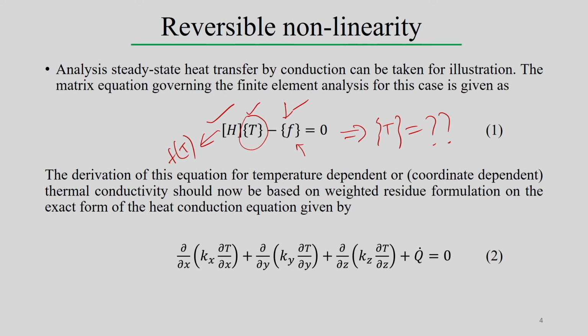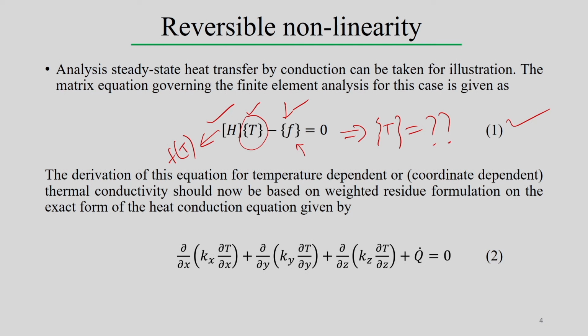Now, the derivation of this equation, the final form of the equation for temperature dependent or sometimes coordinate dependent thermal conductivity, should be based on the weighted residual formulation on the exact form of the heat conduction equation. We have seen that weighted residual formulation, where we consider K as a constant and keep K outside of the integral, and then we reach the formula.